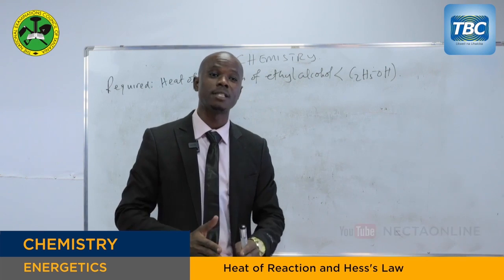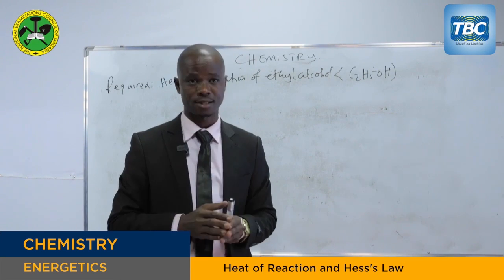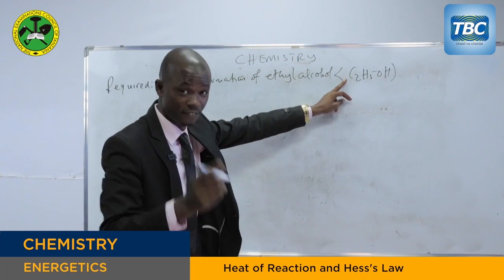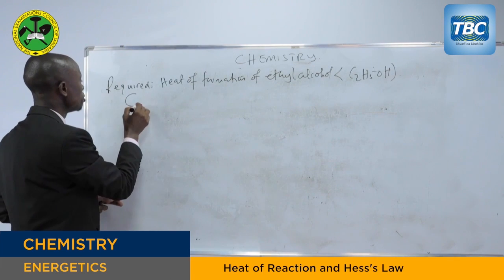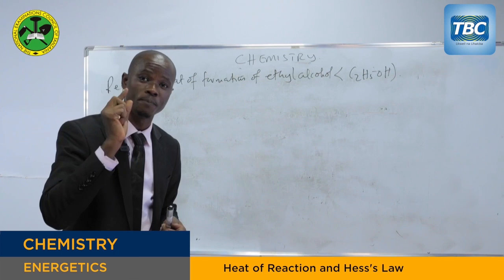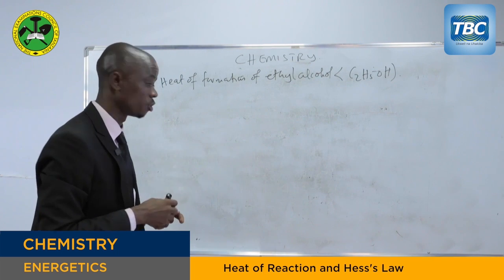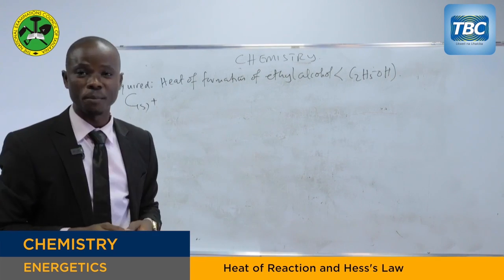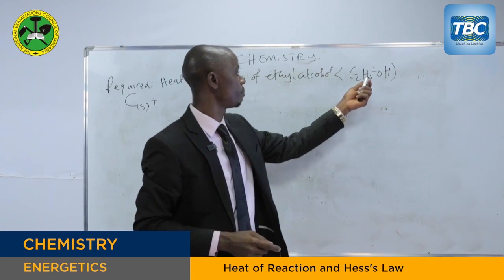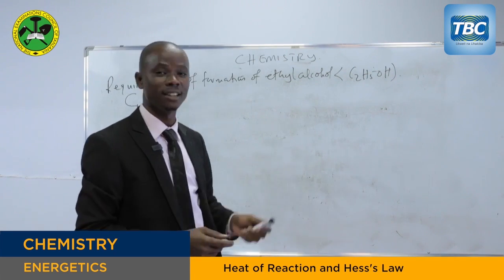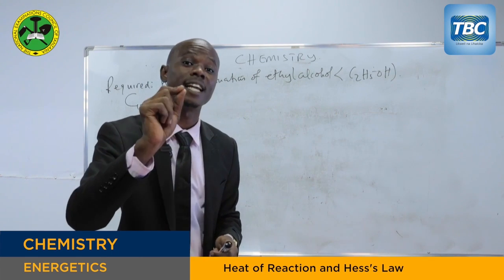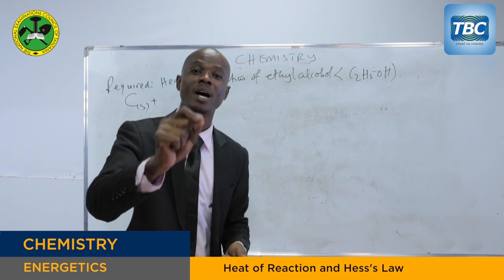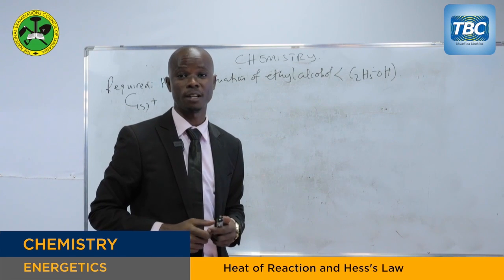But these 3 elements must be in their pure standard states. Let's write it together. The first element is carbon. Carbon exists as a solid, which is the pure standard state of this element, so we write it as a solid. When this solid carbon reacts with the second element, hydrogen, hydrogen exists as a diatomic molecule, which means it is a gas. That is the pure standard state of hydrogen.